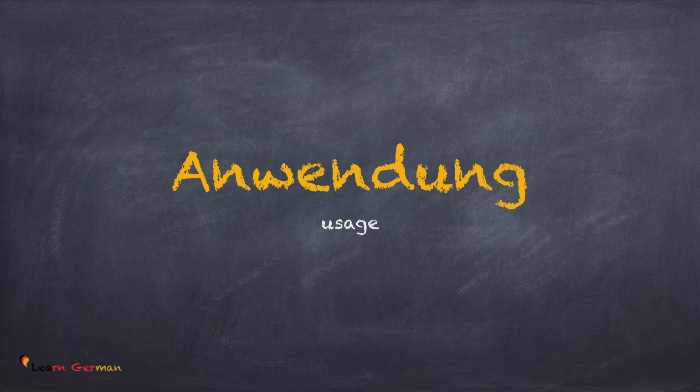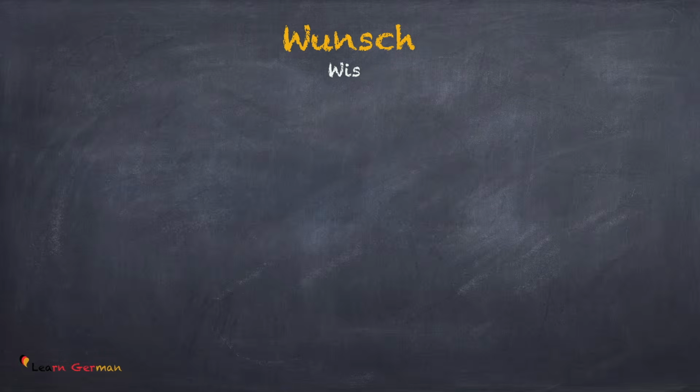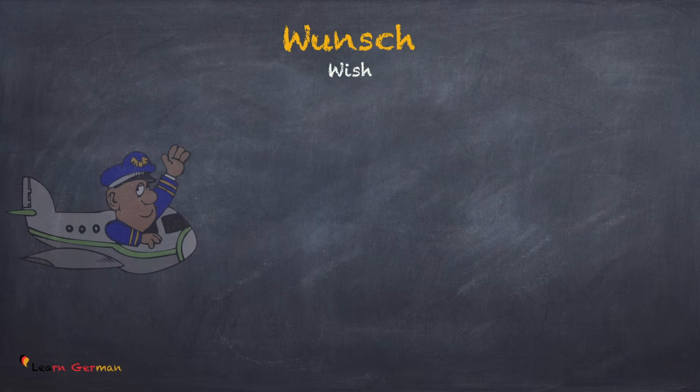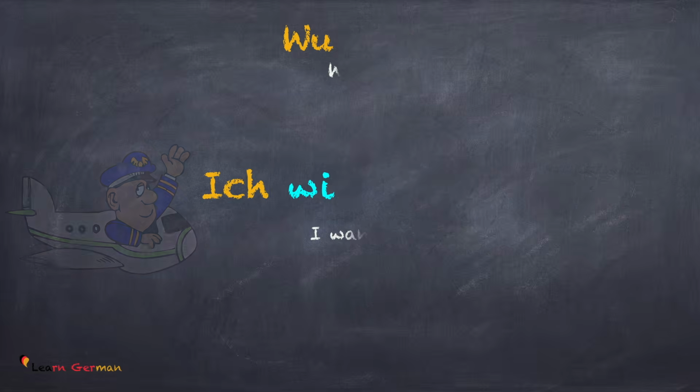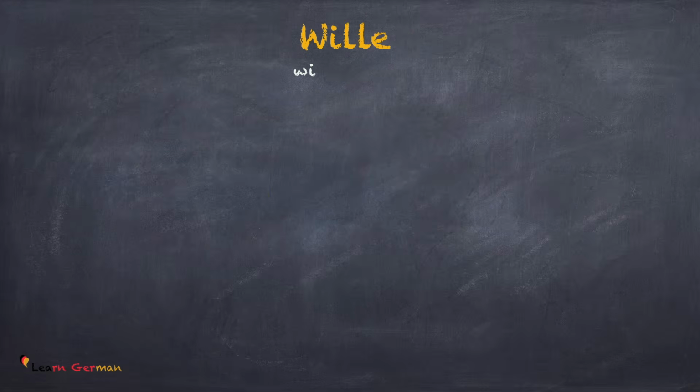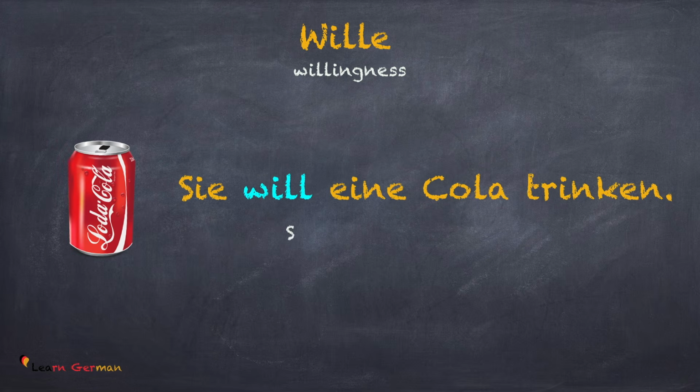Anwendung. Now let's see where the modal verb wollen can be used. Wunsch. The most common use of the verb wollen is when you're expressing a wish. For example, ich will Pilot werden. Another common usage is Wille, when you're willing to do something. For example, sie will eine Cola trinken.